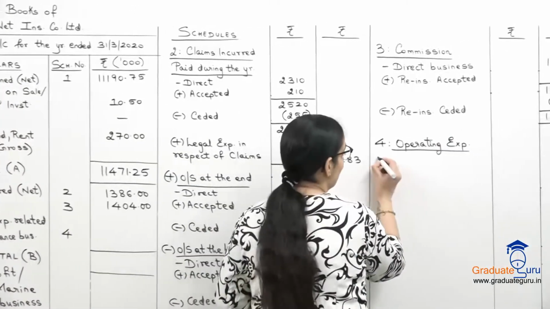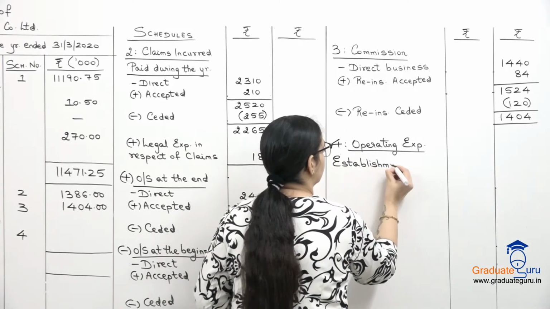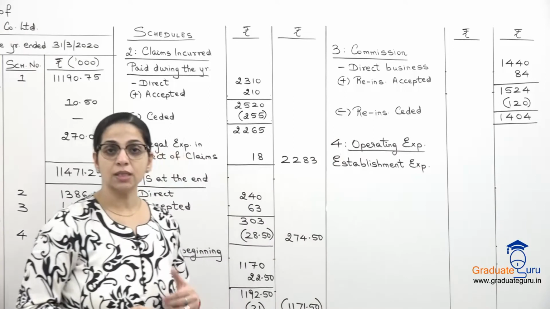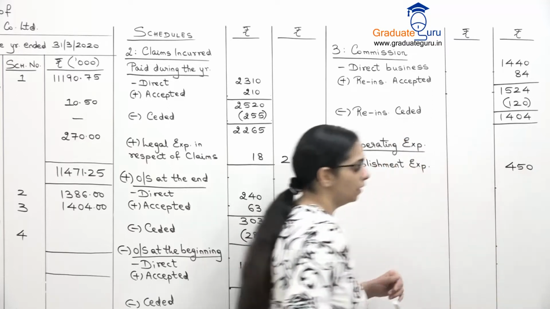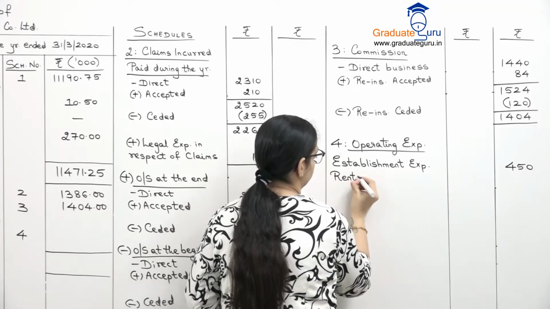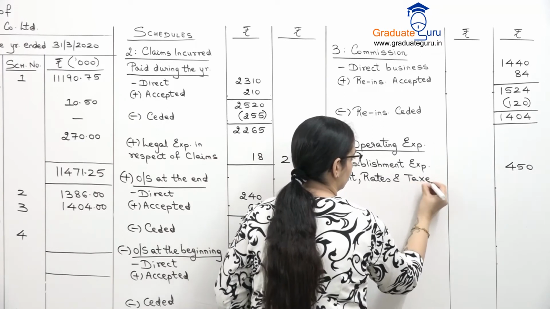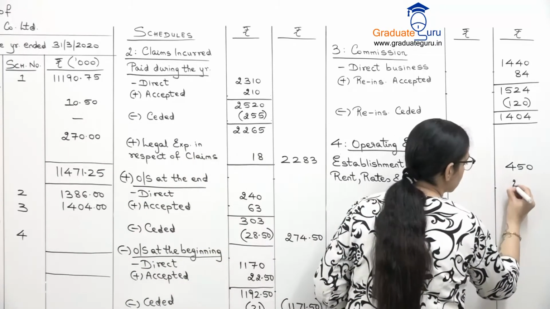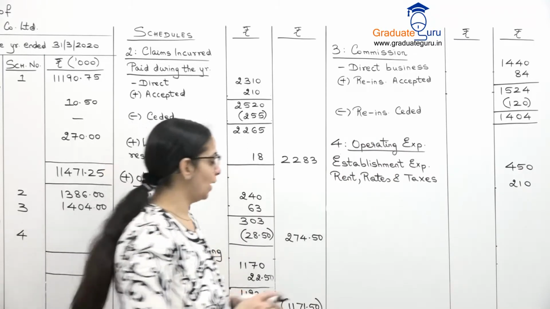First is establishment expenses, which is 450. Then we have rent, rates and taxes, which is 210. This is all in thousands. Then we have printing and stationery, which is 27.